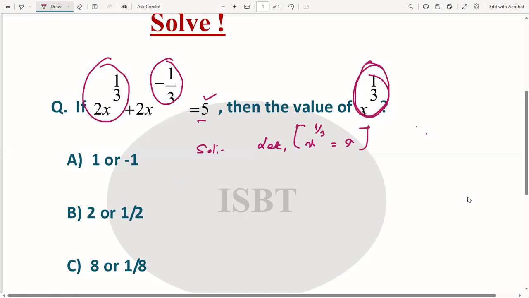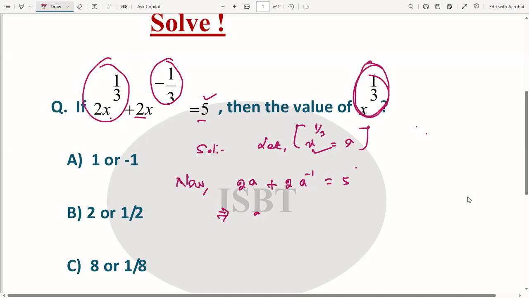Okay, so now here is 2x to the power 1 by 3, that means 2a, plus 2a to the power minus 1 is equal to 5. Okay, because x to the power 1 by 3 is equal to a. So in the next step we can write